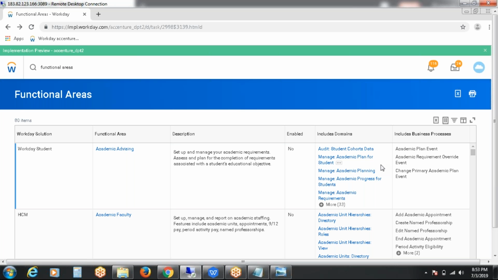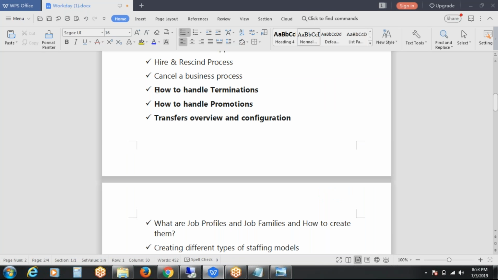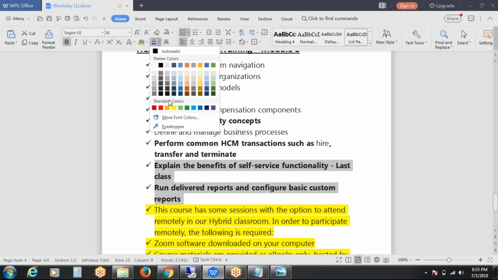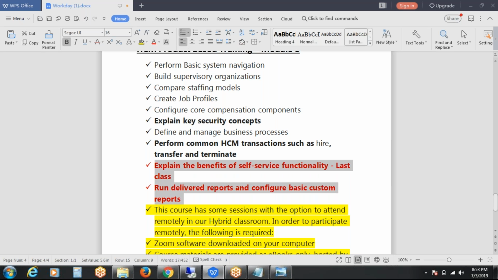And tomorrow, not today, tomorrow we are going to discuss these three topics, which are the same as in module 3 also. By this we are going to complete module 1 and module 3, except these two points. These two points will remain in module 3. So tomorrow we'll discuss these also.